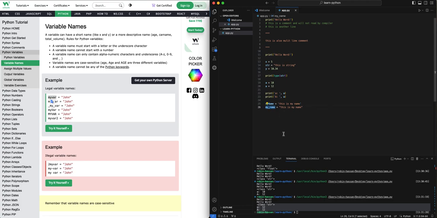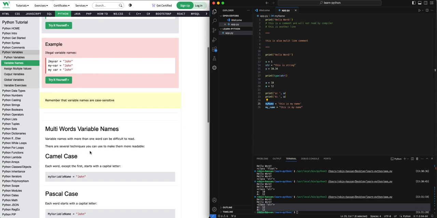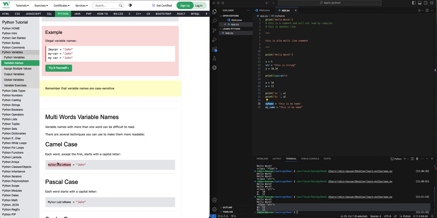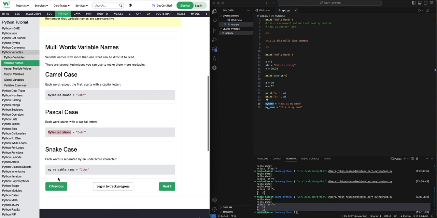I prefer this way, as in my_name, because I come from a Ruby background, but camel case is also valid, and you will see a lot of Python code written in it. So just prefer that way so you don't get confused. But if you see my code, I'll always use the underscore. This is called camel case, this is called Pascal case, where the first character is also uppercase. Golang basically uses Pascal case. Snake case is the one I mentioned, this one.